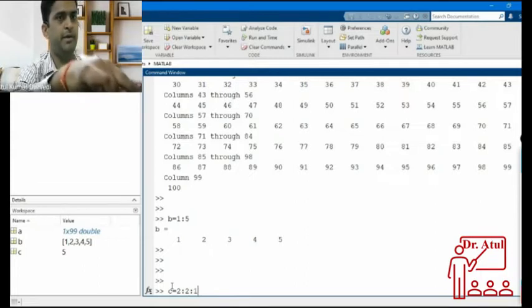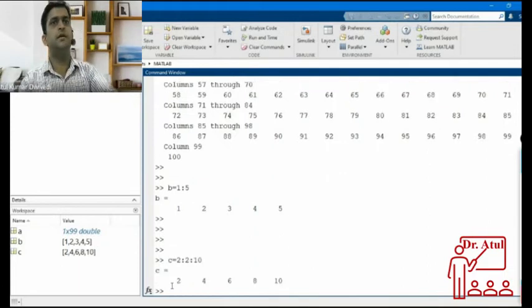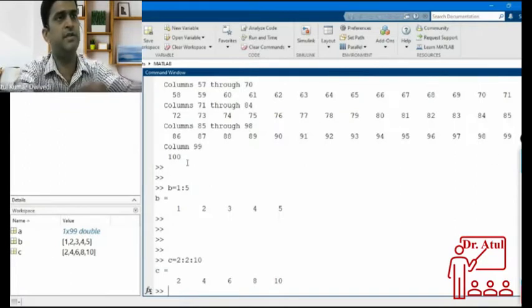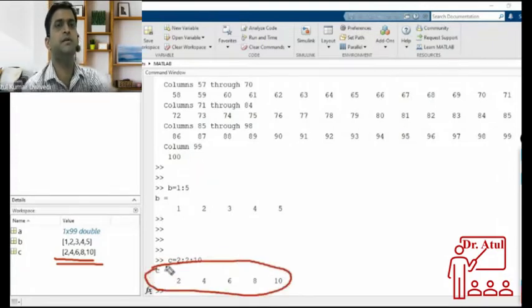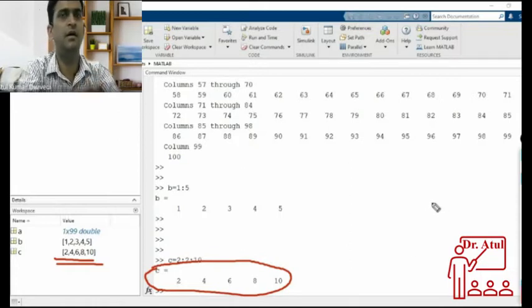This is a double colon operator. You can see the numbers in this variable. In this workspace, the numbers 2, 4, 6, 8, 10 are there in the variable C. Here also it is showing that 2, 4, 6, 8, 10 are stored into the variable C. Okay, so this way we can change the increment.